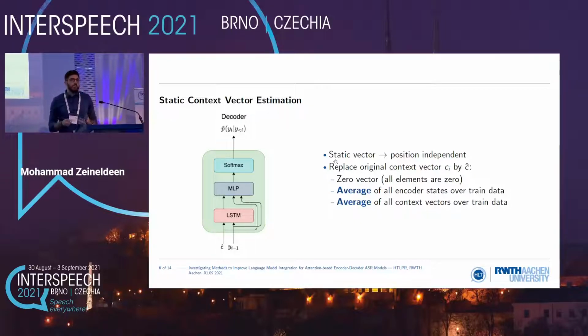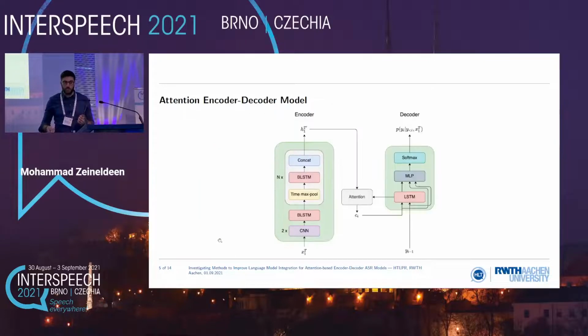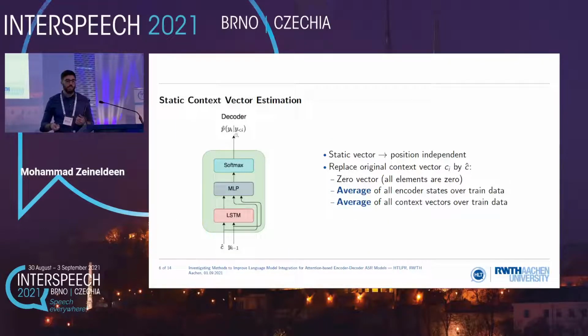But since we thought, okay, maybe using encoder bias would help and lead to more improvement, since this is more consistent with training, we considered two different approaches. One way is where we average all the encoder states over all training data and then dump this into one vector and then use this instead of the original vector. Or we could also average all the context vectors over training data and then use this instead of the original one. So here, as you see, we have now a static vector instead of the original position-dependent vector, and then we use it to get an estimate of the internal language